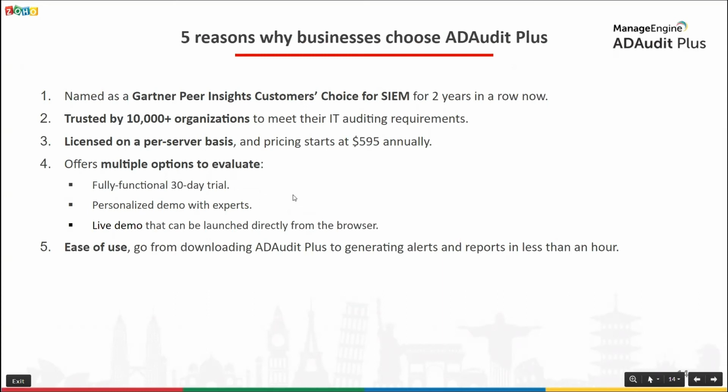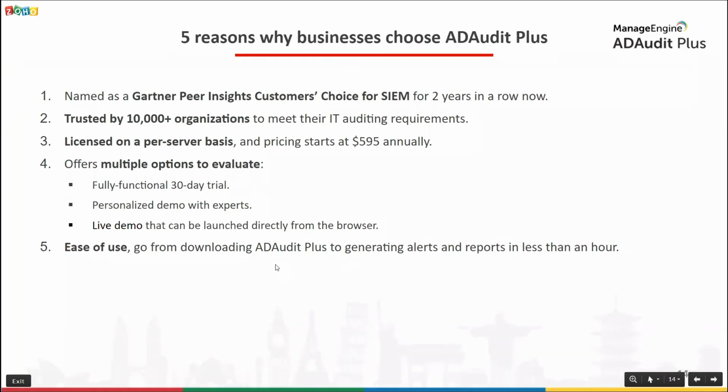We've been named as a Gartner Peer Insights Customer Choice for SIEM for 2 years in a row now. As you all know, the Gartner Peer Insights Customer Choice distinction measures the real world impact of our product as reported by our clients themselves. So we are very proud of this recognition. As of date, we are trusted by 10,000 plus organizations to meet their IT auditing requirements.